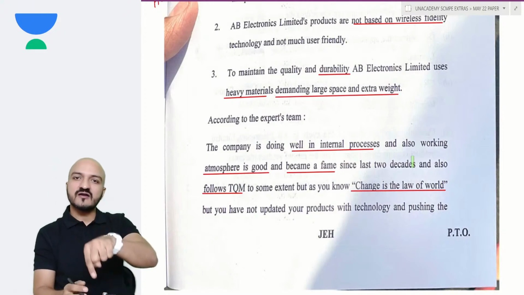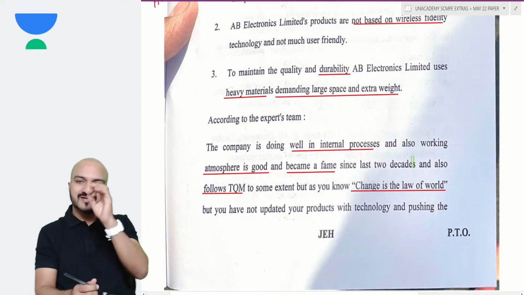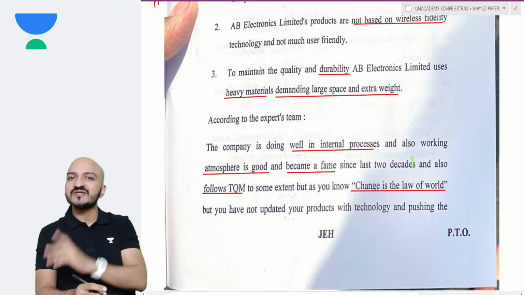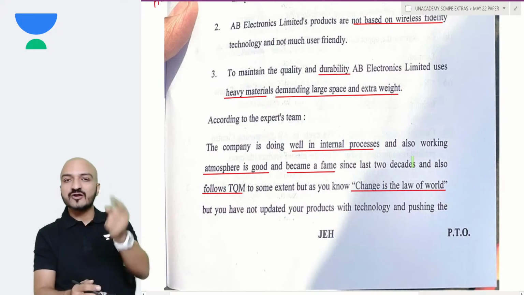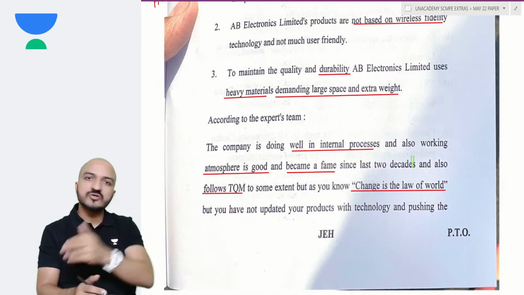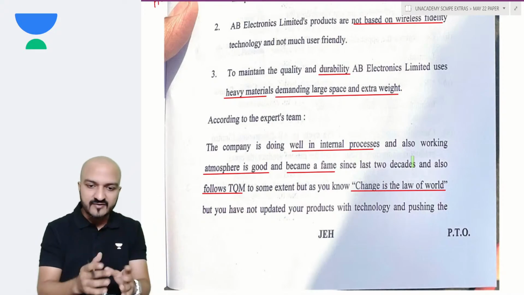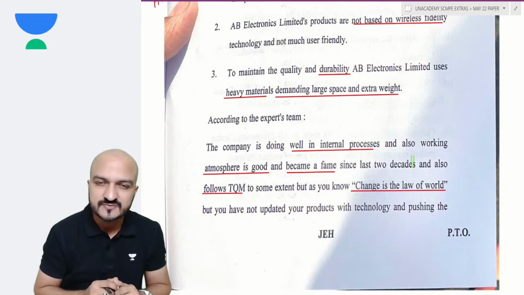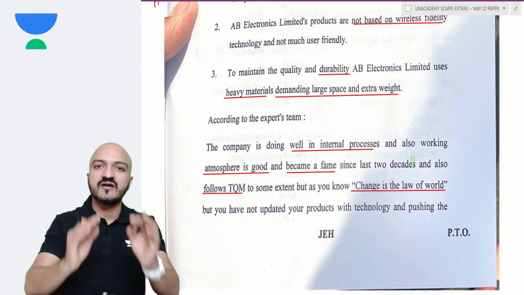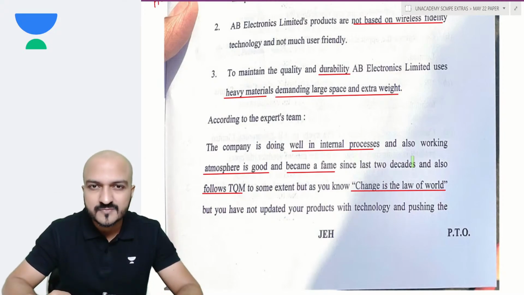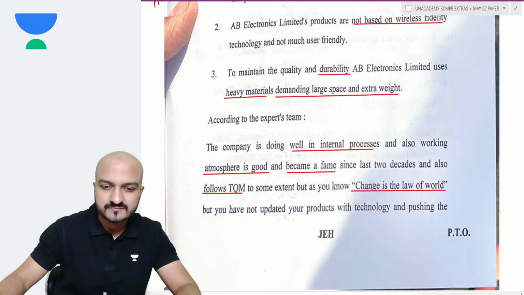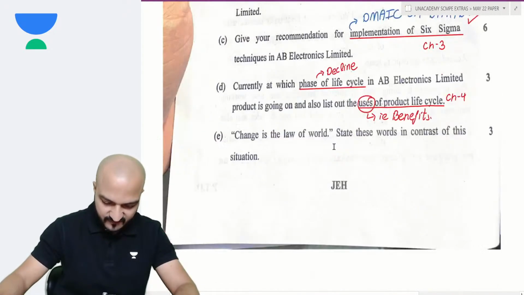So if you explain it that way, then I would give you marks for calling this the end of the maturity stage also. And then your argument regarding research and development will also make sense. That now that you have entered the end of the maturity stage, it's time that you start doing R&D for new products, right? Yes, Darshan, is that fine?